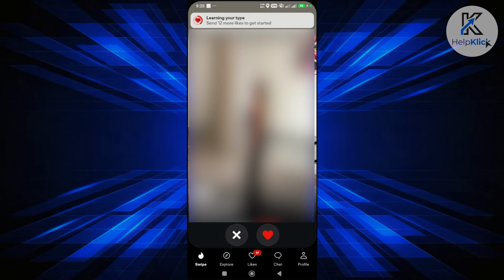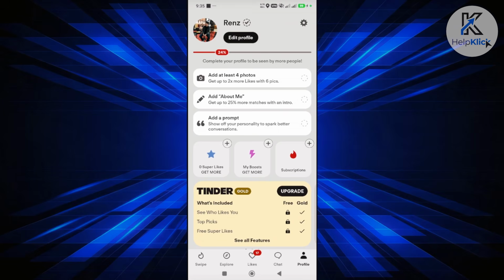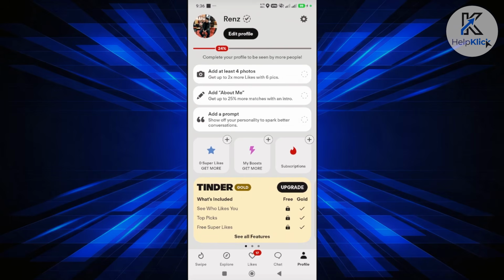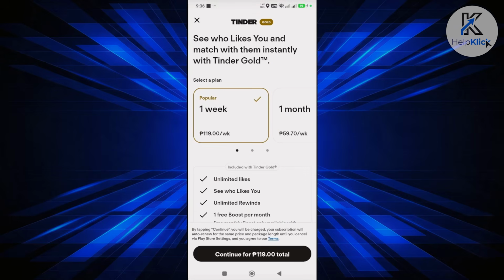But as of right now, if you're looking for a straightforward way to see who actually likes you, the best and easiest way is just getting Tinder Gold. If I'm not mistaken, you could actually get an upgrade for a lot cheaper if this is the first time you're accessing Tinder. For 1 week, it's just around $2, depending on your area, but usually it's going to be $2 to $5. So you can try that first and see if Tinder actually works for you.